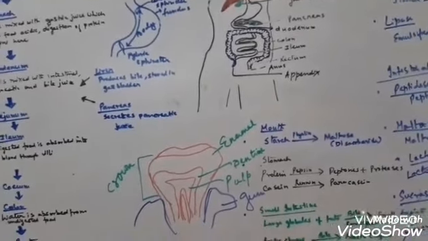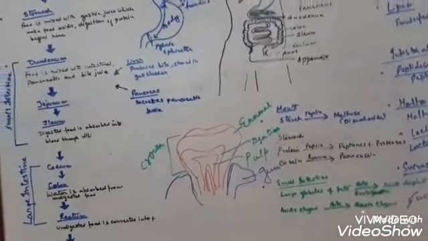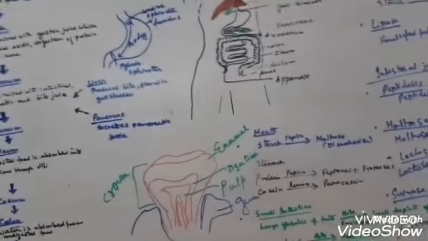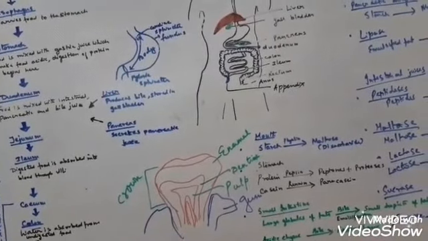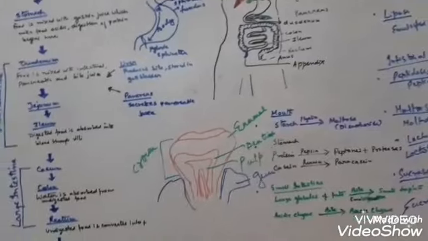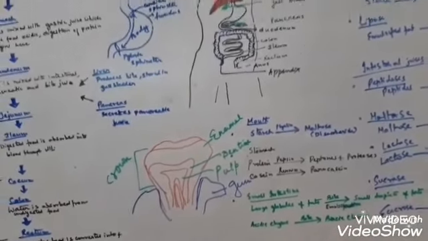You can go through the structure of the tooth. In the lower classes, I think in class 5, you have already studied the structure of the tooth, the parts of the tooth: crown, neck, and root. These are the three parts, and the layers are enamel, dentine, and pulp. So go through the total topic.